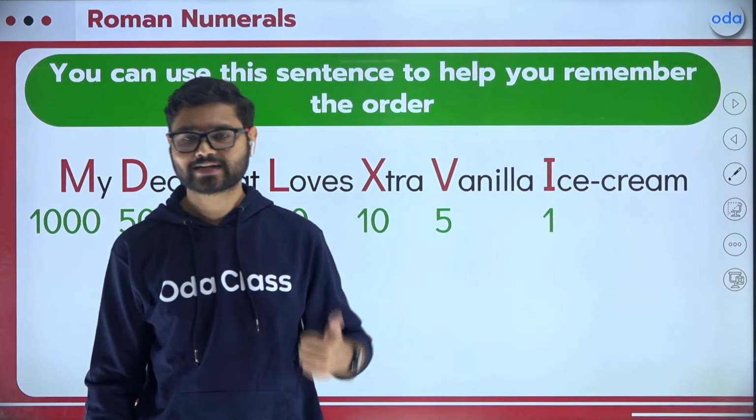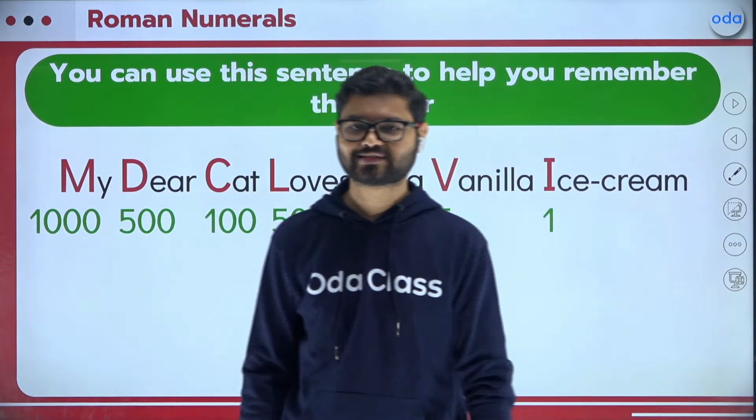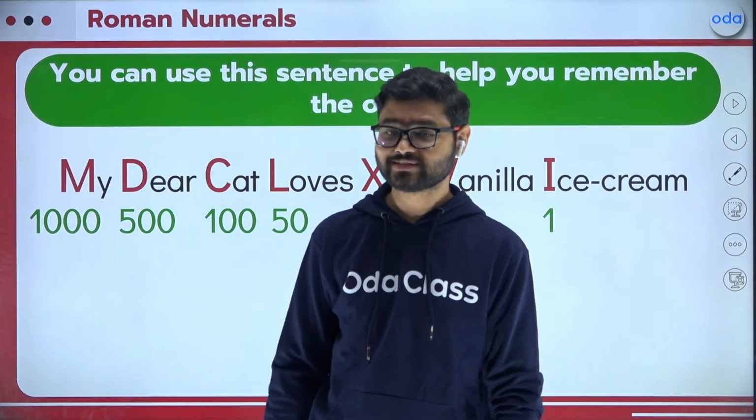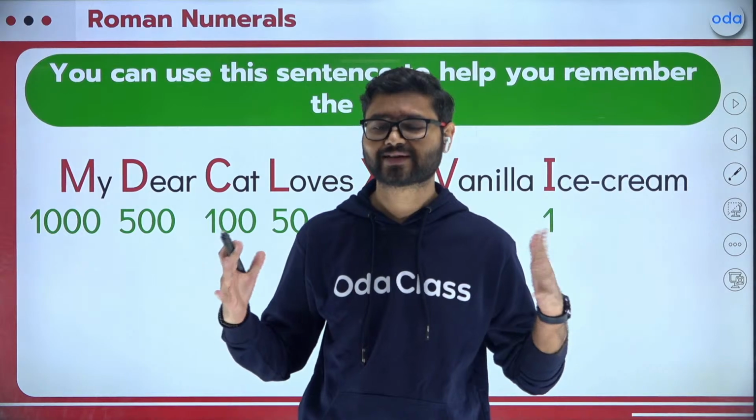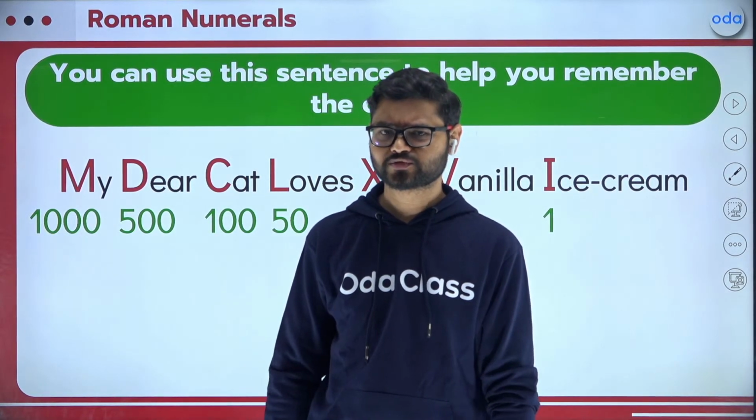My dear cat loves extra vanilla ice cream. With the help of this sentence, you can remember all the 7 symbols and their values.